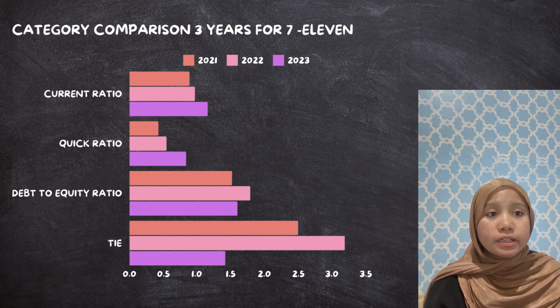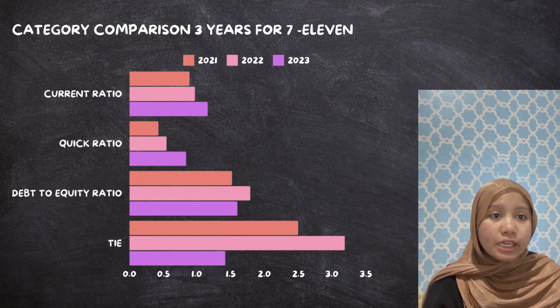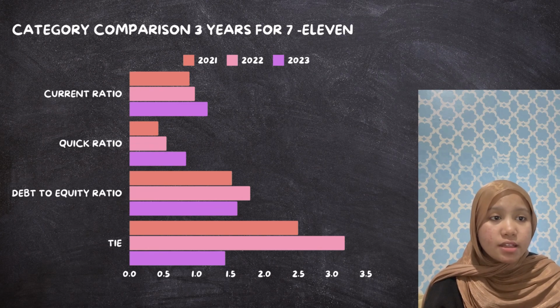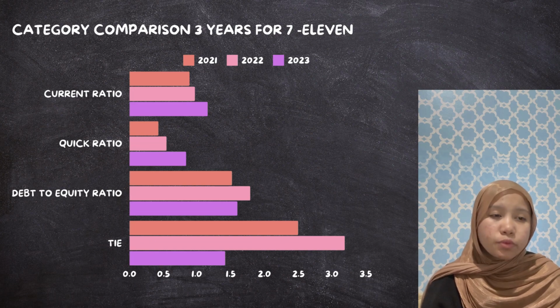Over the 3 years, the company demonstrated improvement in its liquidity, as evident by the increasing current ratio from 0.89 in 2021 to 1.16 in 2023, and a quick ratio from 0.43 to 0.484 over the same periods. These indicate a growing ability to cover short-term liabilities with short-term and liquid assets, reflecting stronger financial health. However, while the quick ratio has improved significantly, it still falls short of the ideal benchmark of 1.0.